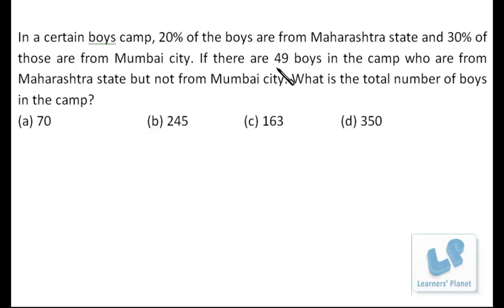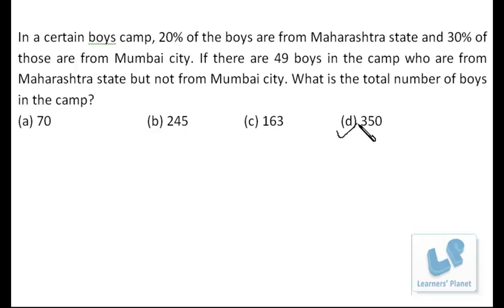That means the total number of participants will be more than 5 times the number of students from Maharashtra, isn't it? So if we make 49 into 5, then also we get 245. So definitely if we include the students of Mumbai also, the total will definitely cross 245, and we have a single option more than 245, that is 350. So it's a very obvious choice. No need to go for any paperwork. Just have to apply a bit of sense.